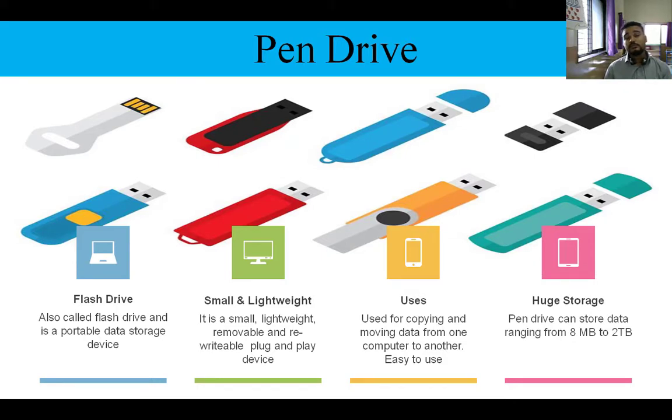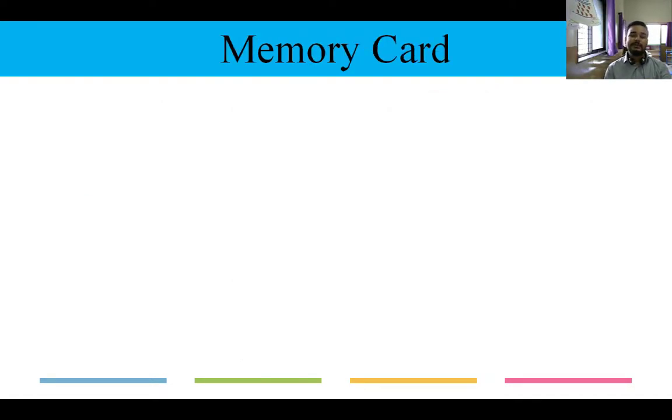Now, what is the storage capacity of a pen drive? A pen drive has a minimum of 8 MB and a maximum of 2 TB capacity. 2 TB, terabyte, that is the capacity of a pen drive. Got it?